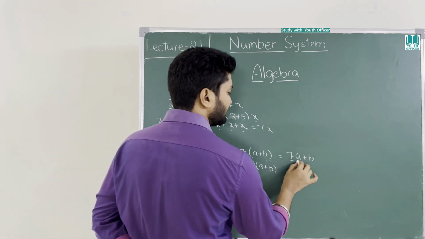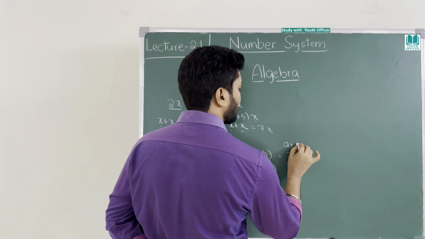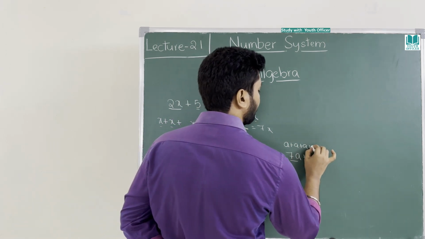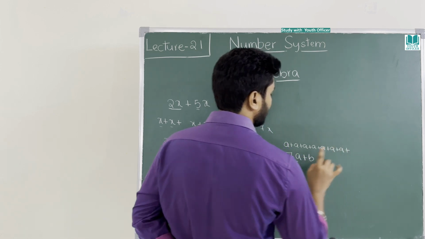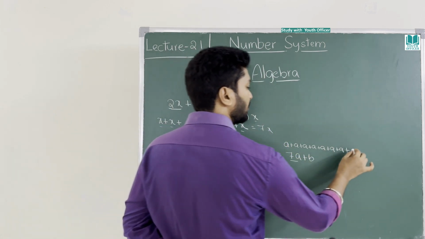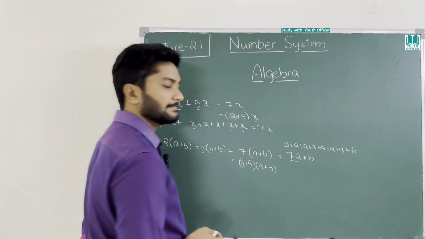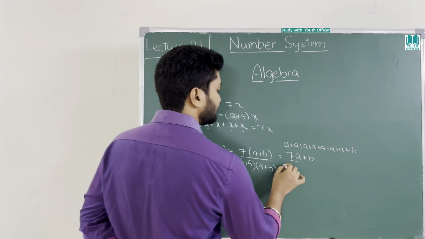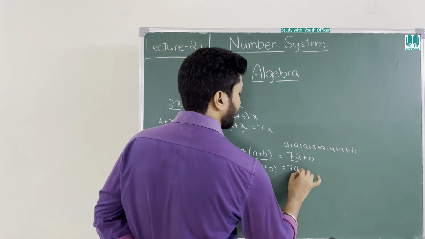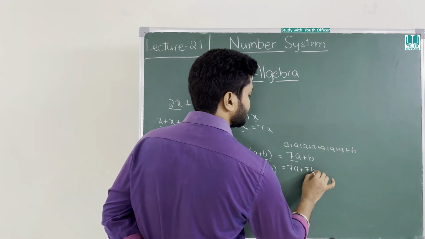Here 7a means there are 7 a's. 1, 2, 3, 4, 5, 6, 7. 7 a's are there. And here only 1 b is there. But if you take this one, the meaning is 7a plus 7b.